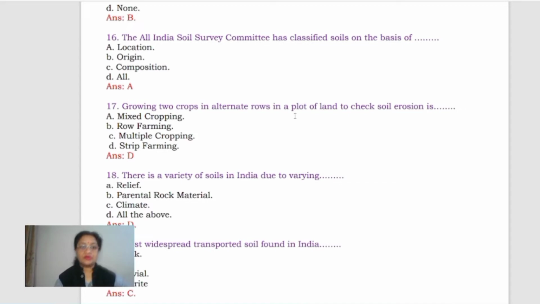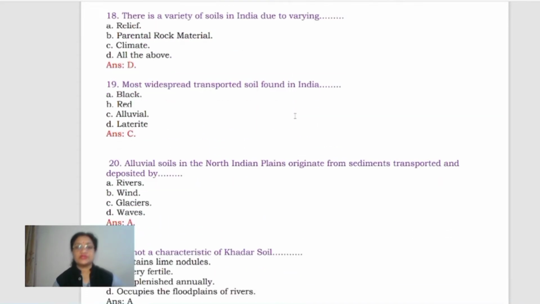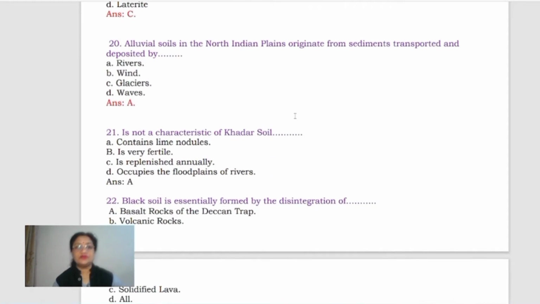Clear? Now next: there is a variety of soils in India due to varying relief, parental rock material, climate, all these, children. So here we can say the option D is correct. Right? Now come to next. Most widespread transported soil found in India is alluvial, that we all know. Next, alluvial soils in the North Indian plains originate from sediments transported and deposited basically by rivers. Okay.